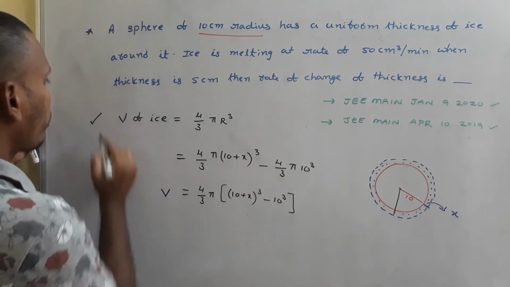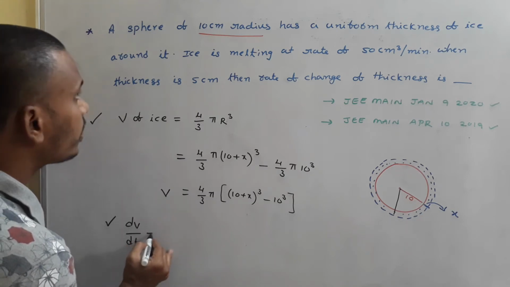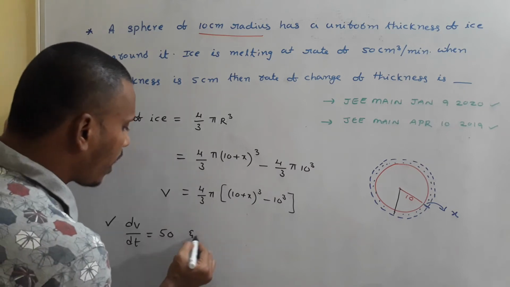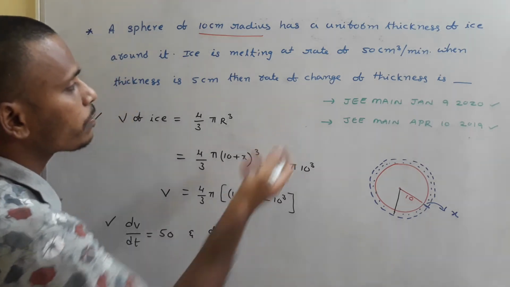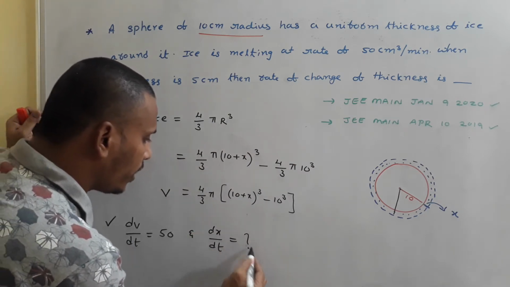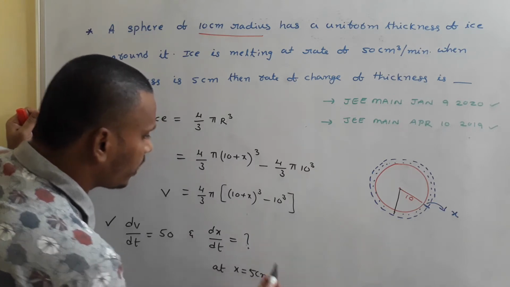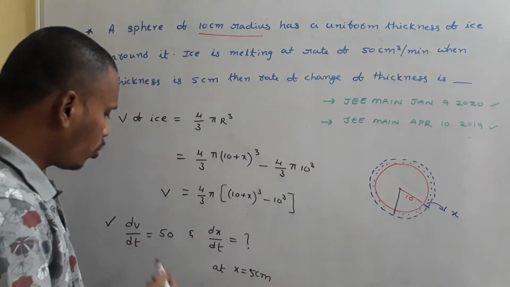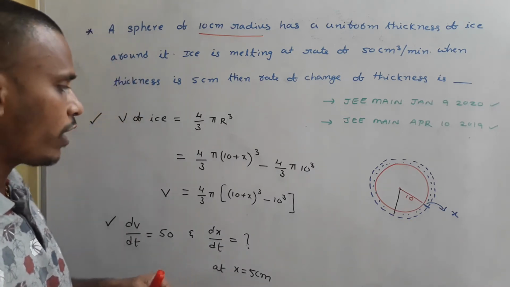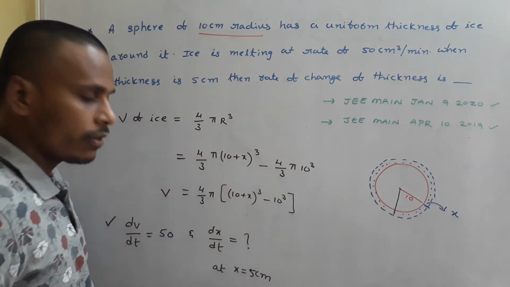Now the question is, ice is melting at the rate, so dV by dt is given as 50 centimeters cube per minute, and our target is to find dx by dt, the rate of change of thickness. We need to find dx by dt at x equals 5 centimeters. That is the information. So by using dV by dt, we need to find dx by dt at x equals 5 centimeters. For that we need to apply differentiation to this V.